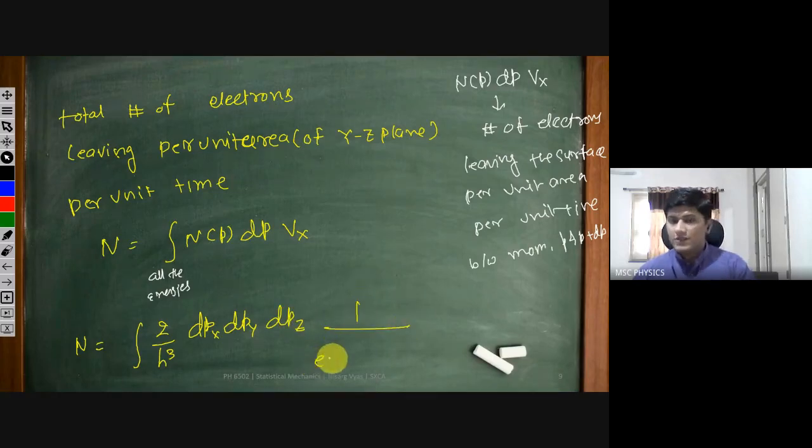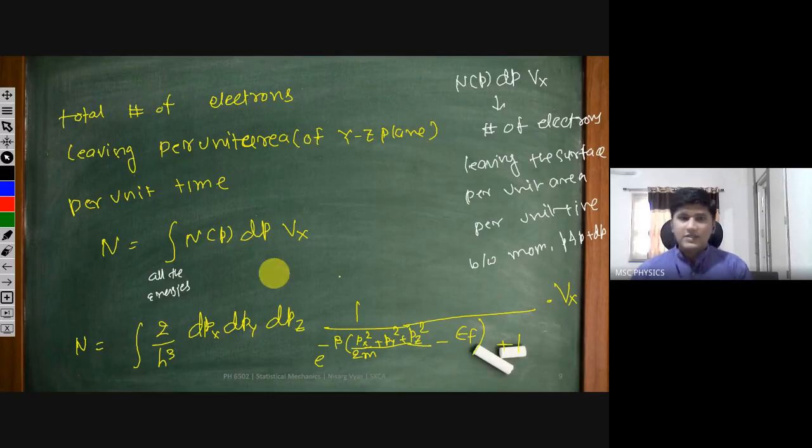We all know that the Fermi-Dirac distribution function looks like this: e raised to beta into energy. How much is the energy? Px square by 2m plus py square by 2m plus pz square by 2m minus Fermi energy, plus 1. This is going to be this, and into Vx, this is going to be our total integration.